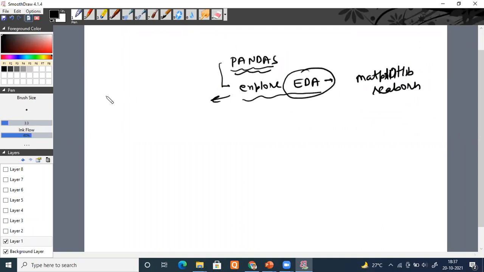As I told you, most of the time a machine learning engineer spends on the EDA part. Suppose he has 10 hours to build a model, then at least 7 hours he will be spending only on this, so that he can find out the patterns among the data.